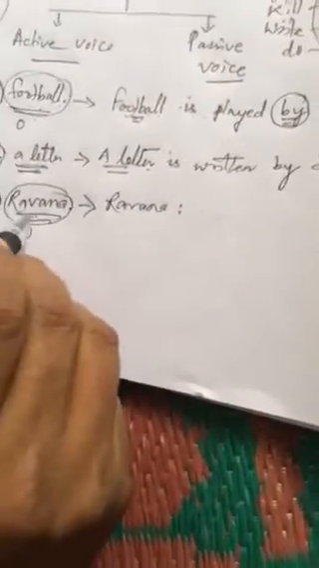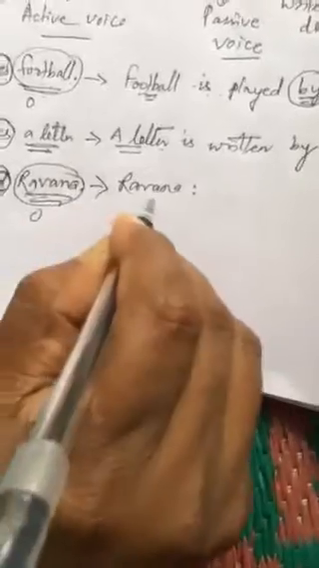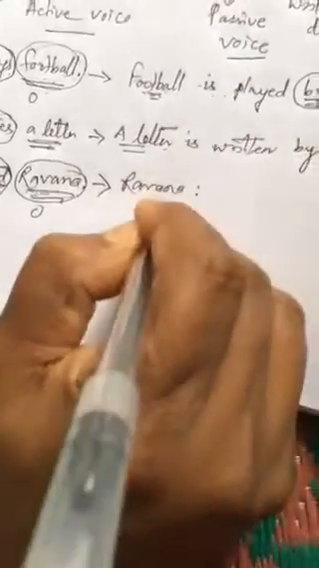So Ravana is the object in active form, so Ravana is used here as subject in passive form. Okay, after that we must use the auxiliary was or were. Ravana is singular, so we have to use was. Ravana was. After that, the third form of the verb. Killed, the third form of kill is killed only. After that by, after that Rama.